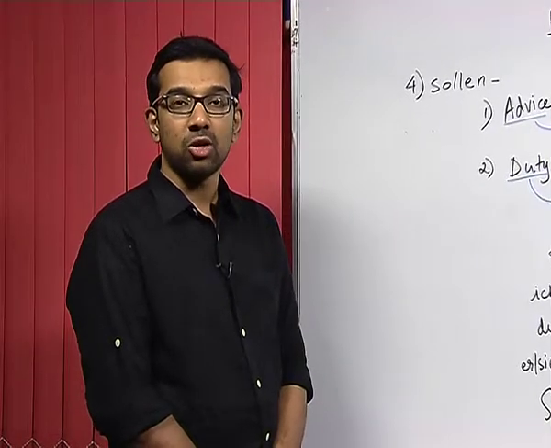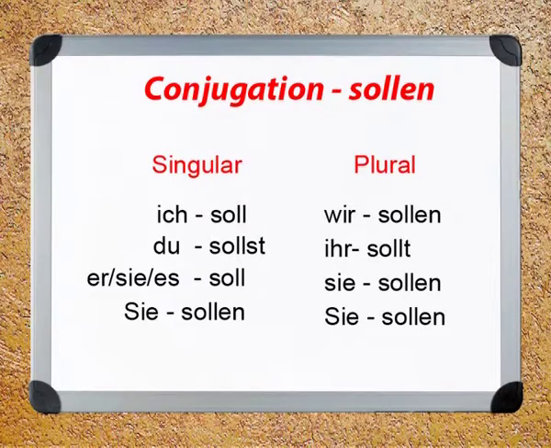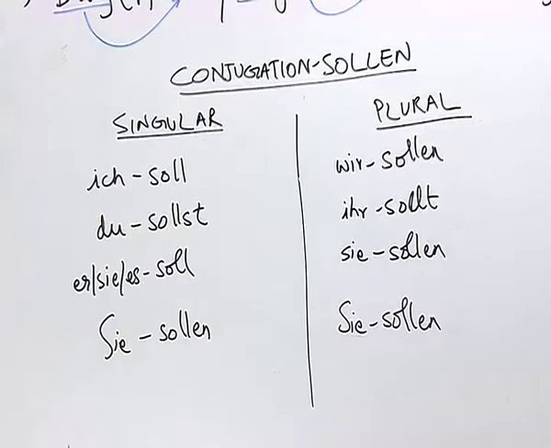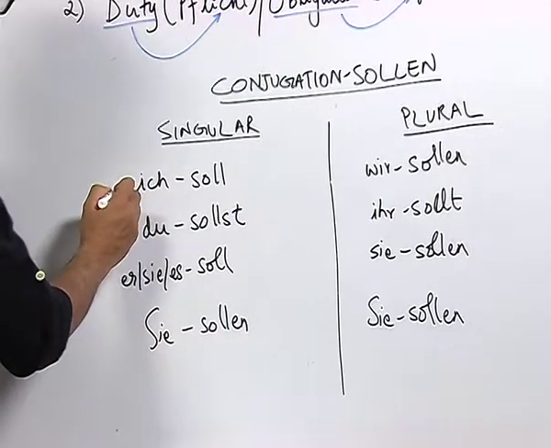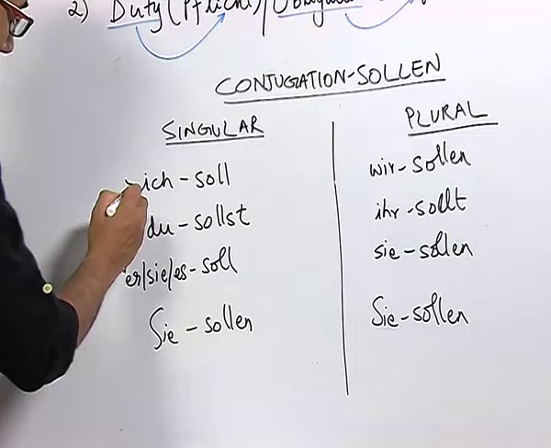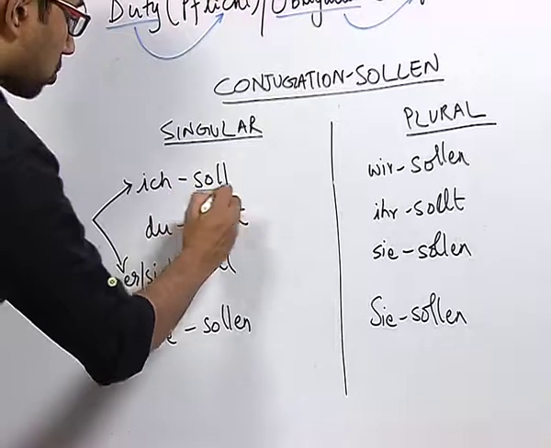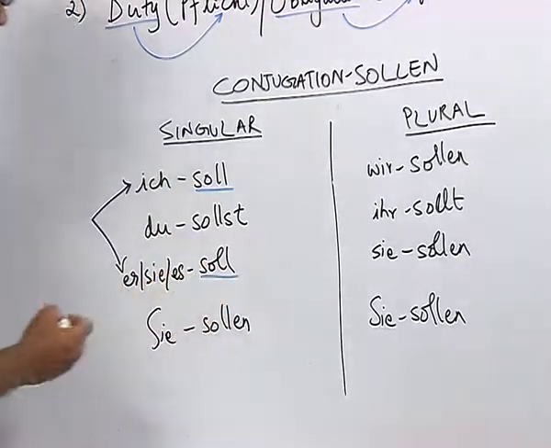Now, let us see the conjugation of the verb sollen. As you are familiar, we conjugate the verb according to the pronouns in singular and in plural. Now, let us see the conjugation of singular pronouns for the verb sollen. Ich soll, du sollst, sie es soll, sie sollen. And again I would like to remind you, Modal Verben carry the same conjugation for the pronouns ich and er sie es. So, we have ich soll and er sie es soll.